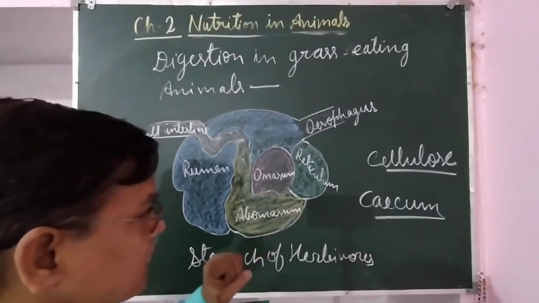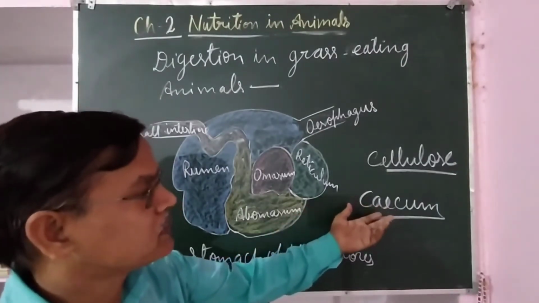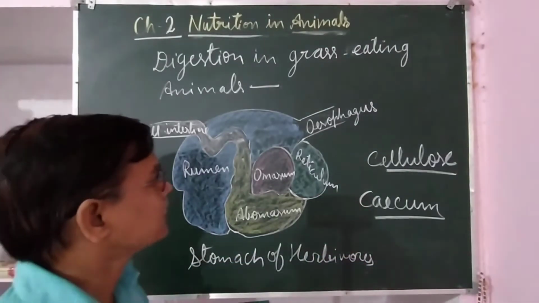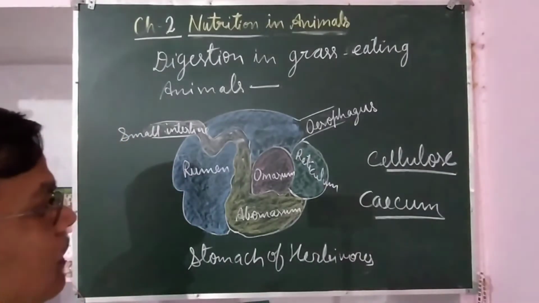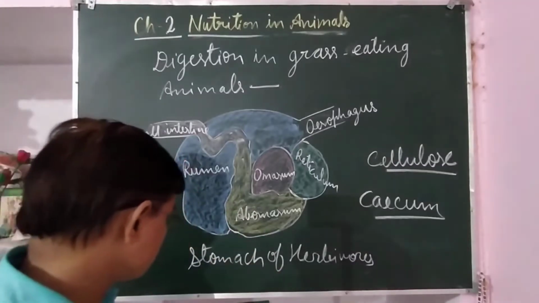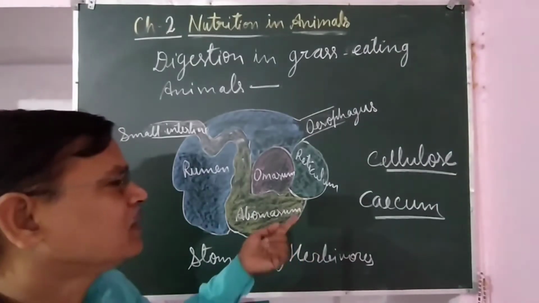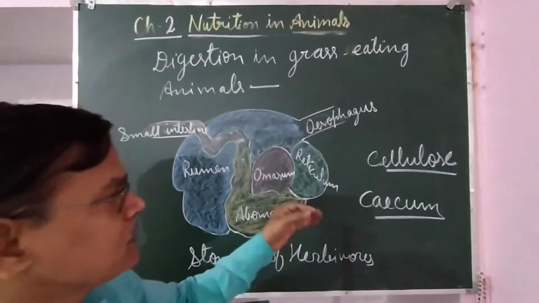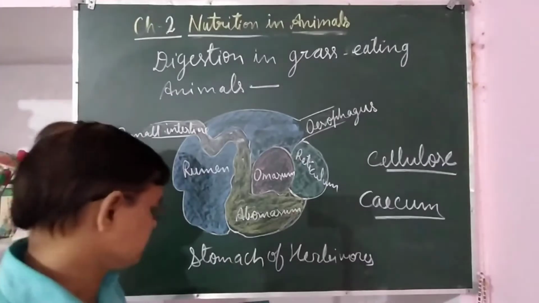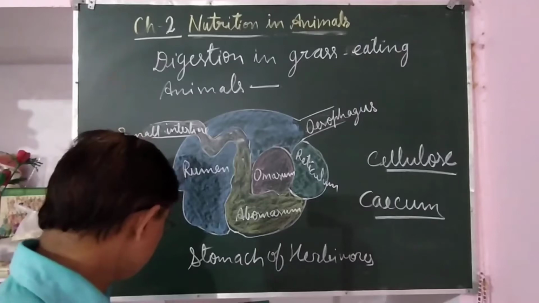The cecum is not developed in human beings, but in ruminants it is well developed and has special bacteria. Because of these bacteria, grass eating animals are able to digest cellulose. If a human being eats straw or hay, which is mostly made up of cellulose, it will not be digested and will come out as it is during defecation.